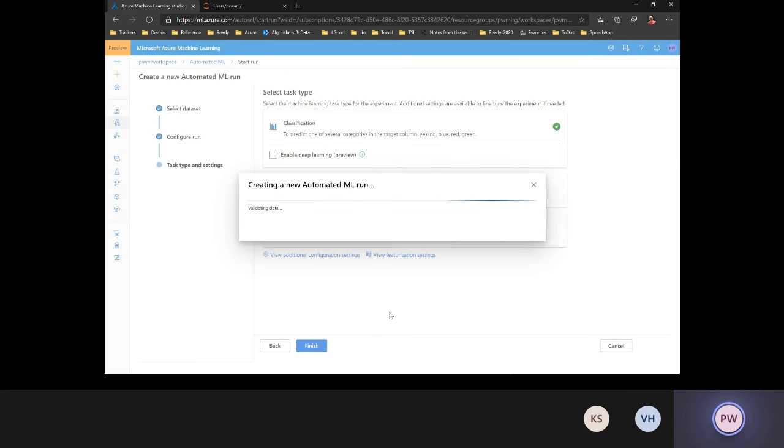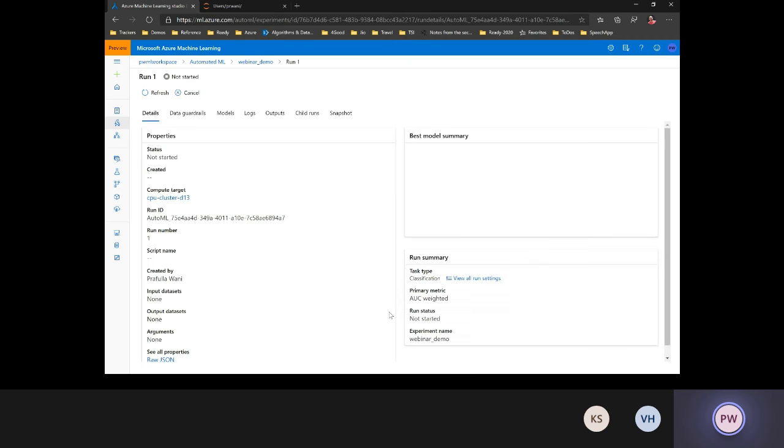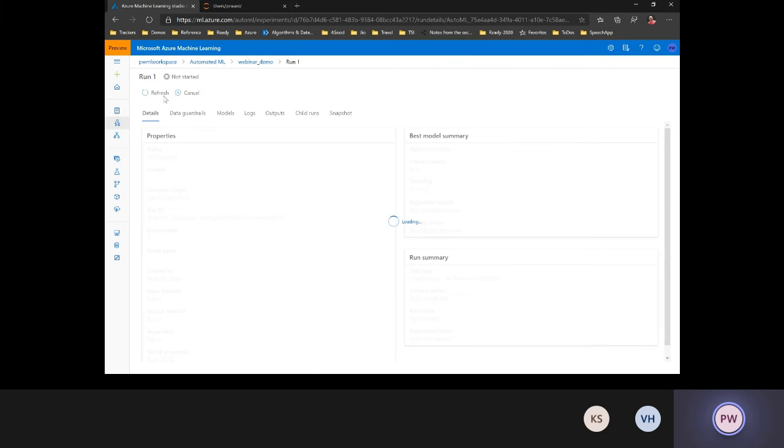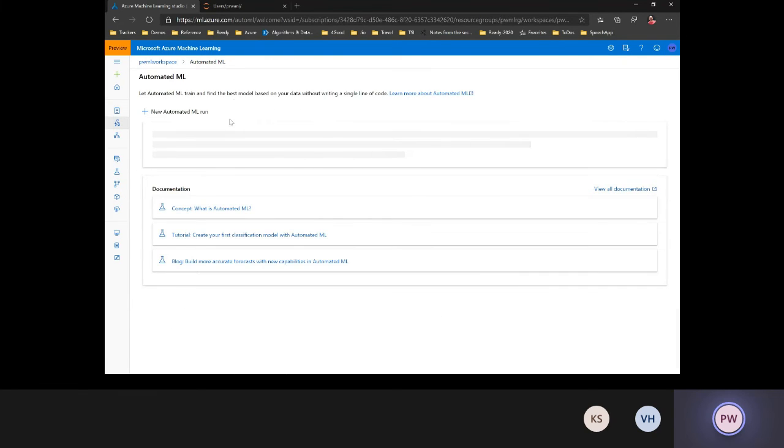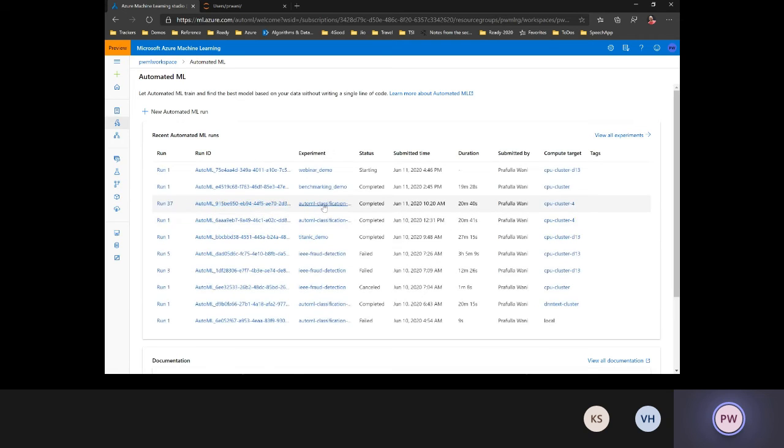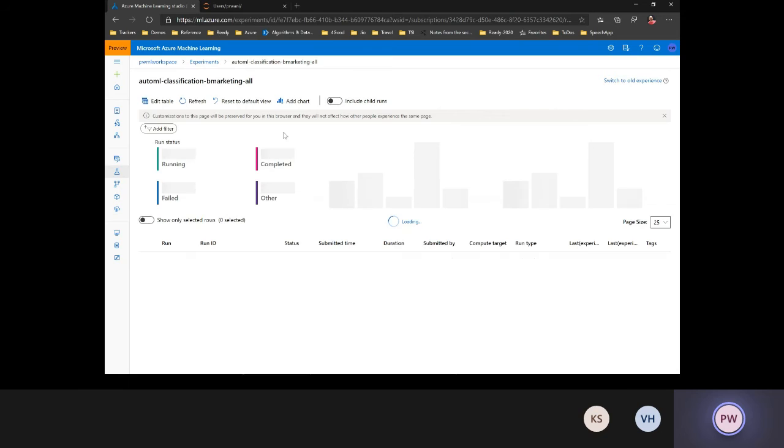Yeah. So if you want, and now once I'm done with all of these configurations, I'll just go ahead and say finish. So this is going to trigger off now an automated ML job on the set of data that we submitted. It will look at different feature transformations, different algorithms, and different values of hyperparameters for each of the iterations. So this is currently preparing for that run. In the interest of time, let me show you something that's already complete so that we can save on our time.